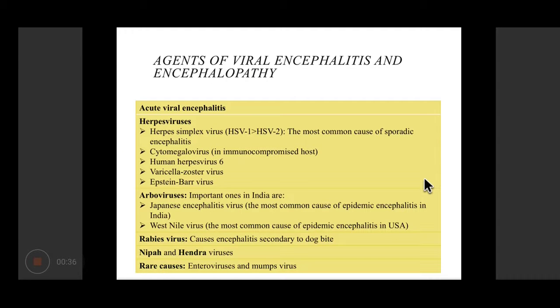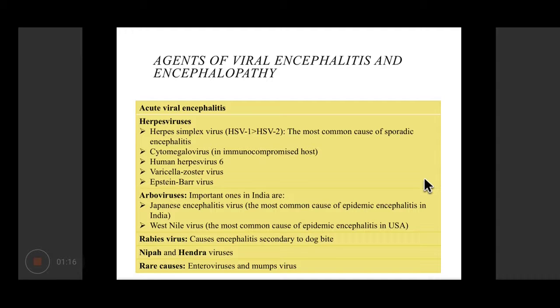Then we have a large number of viral agents which are responsible for causing encephalitis and encephalopathy. The majority of these causes of encephalitis are viral only. So we have the herpes virus, the entire group. Many viruses belonging to this herpes group are responsible for encephalitis, like HSV1 and less commonly HSV2, cytomegalovirus, human herpesvirus 6, varicella zoster virus, Epstein-Barr virus. All these viruses must have been taught to you earlier or would be covered in subsequent classes.